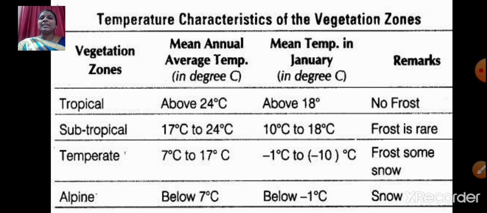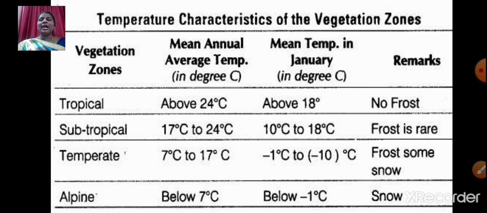Now let's talk about the subtropical vegetation zones. The mean annual average temperature of the subtropical vegetation zone is 17 degrees Celsius to 24 degrees Celsius. And the mean temperature in January is 10 degrees Celsius to 18 degrees Celsius. Here frost is rare. Now let's talk about temperate vegetation zones. The mean annual average temperature is 7 degrees Celsius to 17 degrees Celsius. And the mean temperature in January is minus 1 degree Celsius to minus 10 degrees Celsius. Here frost, some snow.